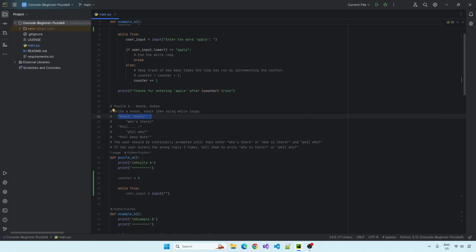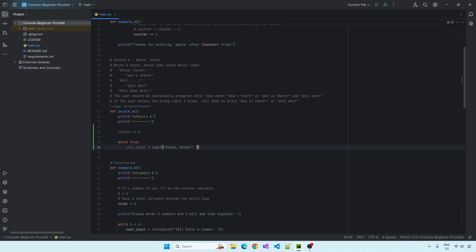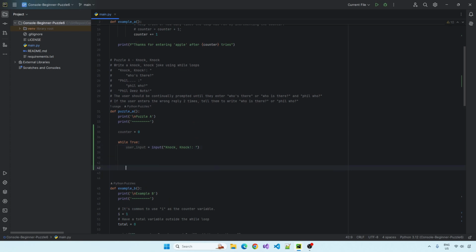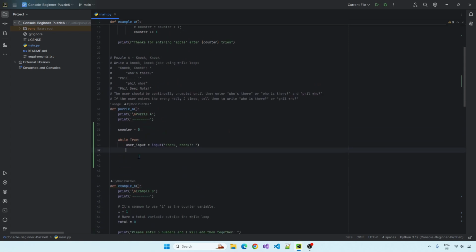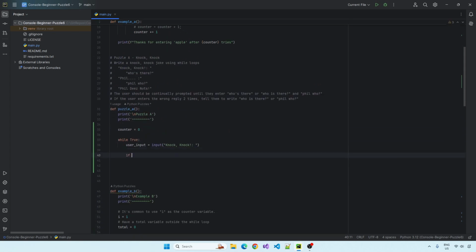Let's just copy and paste, that's our friend. Okay, so what else do we do in the example? If user_input.lower(), make it lowercase so we can compare apples to apples and not apples to oranges.